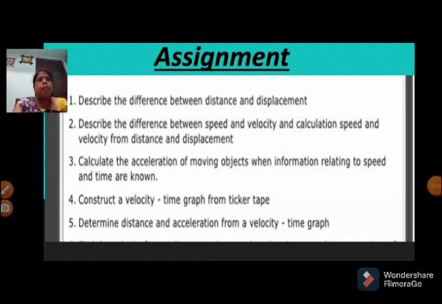Dear student, I gave an assignment to you. Describe the differences between distance and displacement. Second one, describe the differences between speed and velocity and calculate the speed and velocity from distance and displacement. Third question, calculate the acceleration of a moving object when information related to speed and time are known. Construct a velocity time graph from ticker tape. Next, fifth one, determine distance and acceleration from velocity and time graph.